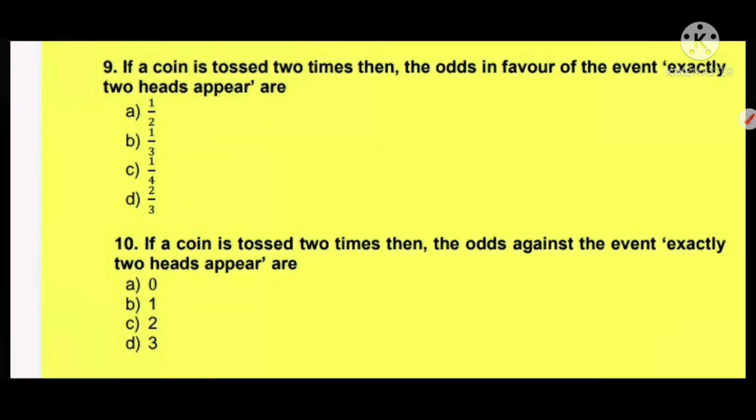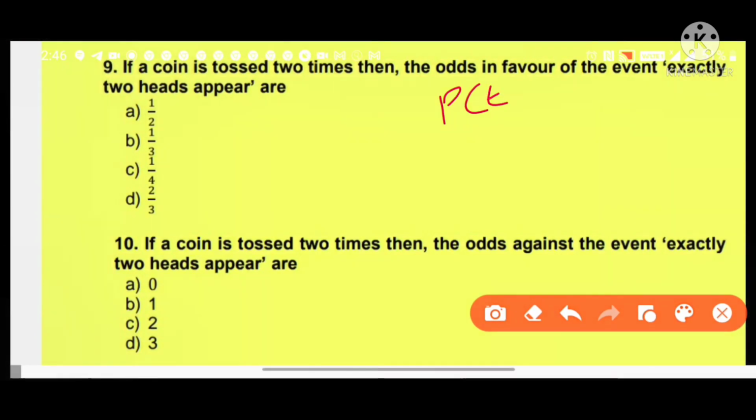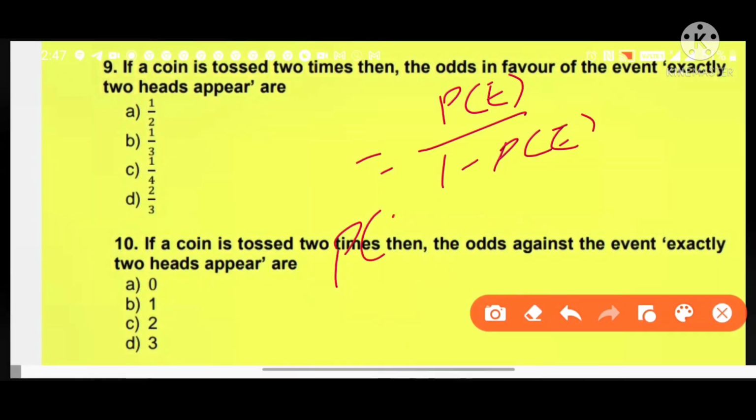Next question: if a coin is tossed 2 times, then odds in favor of the event exactly 2 heads appear are. Now by using the formula, odds in favor is equal to probability of E divided by 1 minus probability of E. Now first of all find out probability of E, which is the event exactly 2 heads appear. The outcomes are head head, head tail, tail head and tail tail.